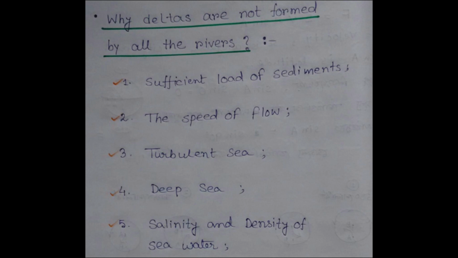So why are deltas not formed by all rivers? You have to know this. And the points may be discussed here point by point, step by step.